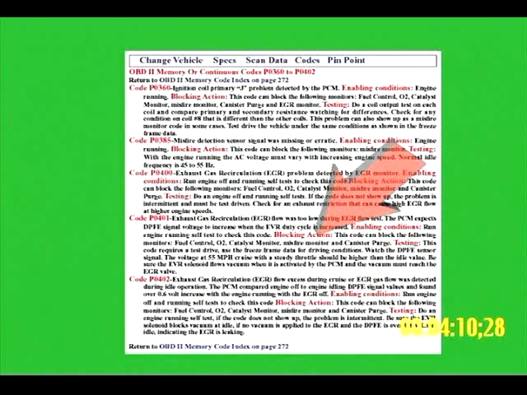Once this code is present, the car is not going to look for misfire monitor, fuel control monitor, oxygen monitor, EGR monitors, a lot of other things. And here is exactly what we do on a test drive and what we look for. We look for a change in voltage in EVR when the vehicle is being driven.